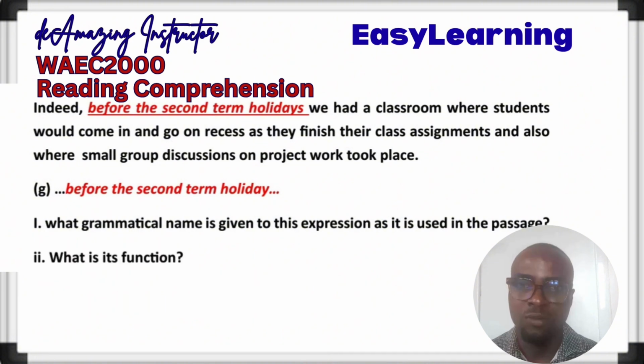And now for adverbial of time, it answers the question when. When did the incidents happen? Before the second term holidays. When did we have a classroom? We had a classroom before the second term holidays. Now that we know that it's an adverbial, the next question is what type of adverbial? Is it of place or of reason or of concession? Of course, we know that it is of time.